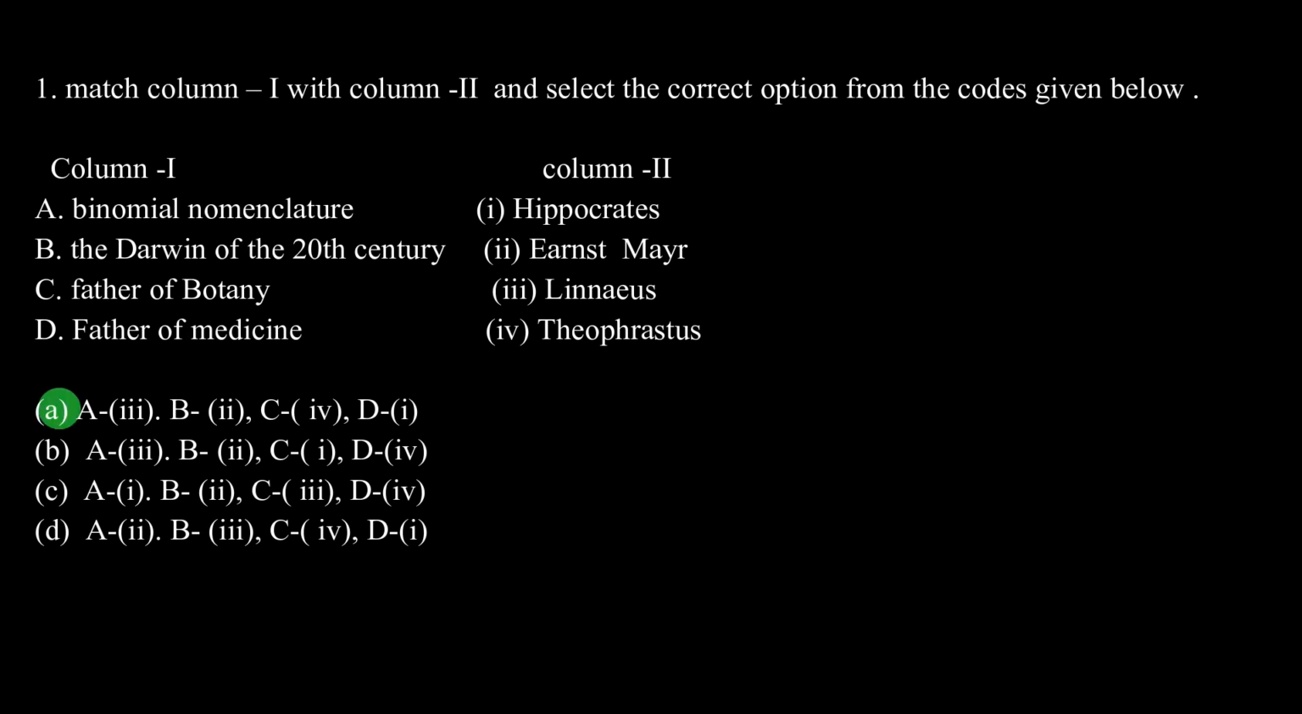The correct answer is A. Binomial nomenclature, Linnaeus. The Darwin of the 20th century, Ernst Mayr. Father of botany, Theophrastus. Father of medicine, Hippocrates.